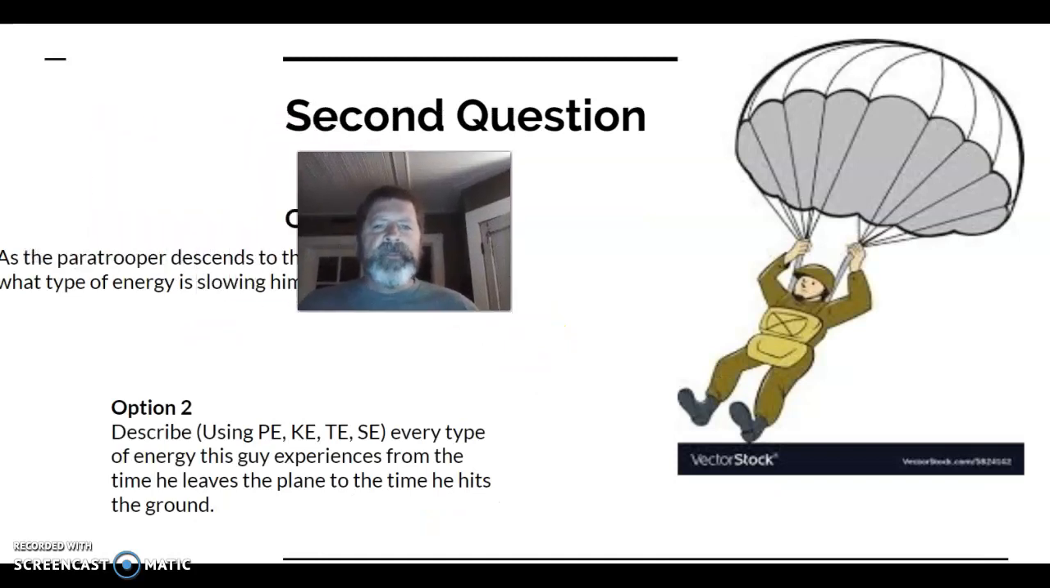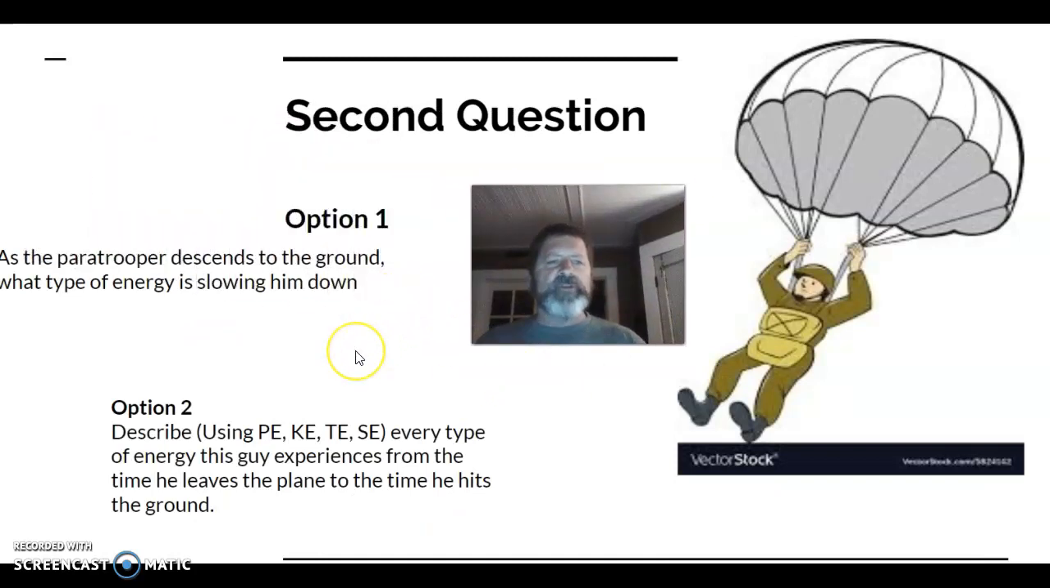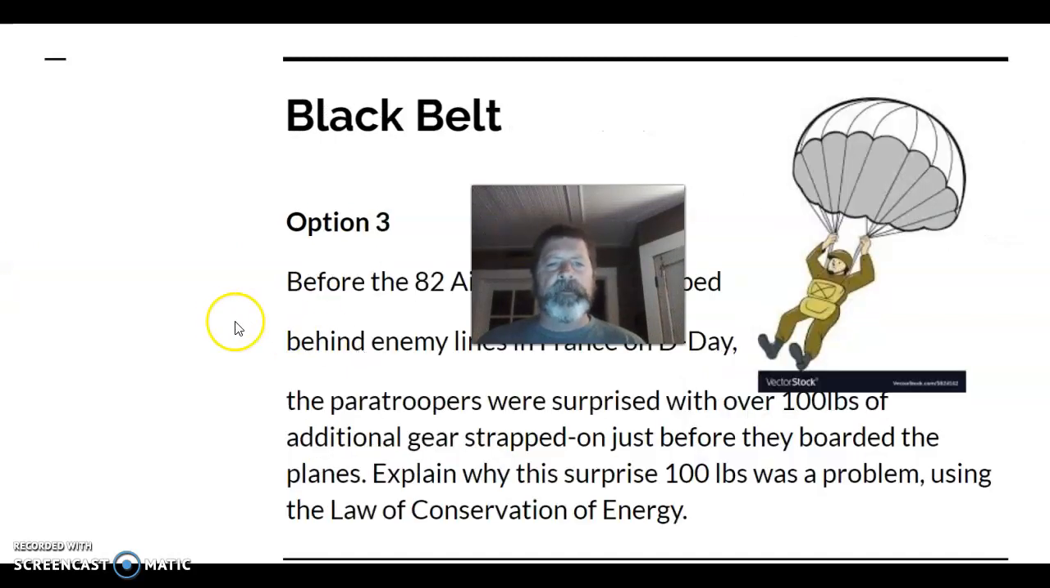Second question. As this paratrooper descends to the ground, what type of energy is slowing him down? That's your first option. As he heads towards the ground, what type of energy is slowing him down? Option number 2, you can answer this one if you wish. Describe using symbols or the words like potential energy, kinetic energy, thermal energy, or sound energy every type of energy that this guy experiences from the time he leaves the plane until the time he hits the ground. That's option 2.